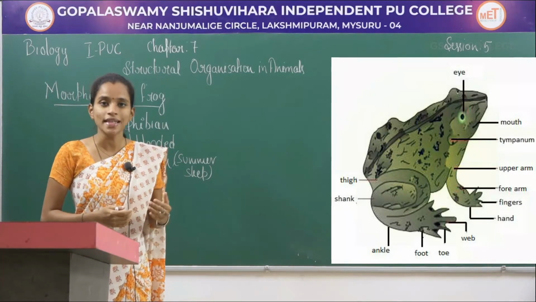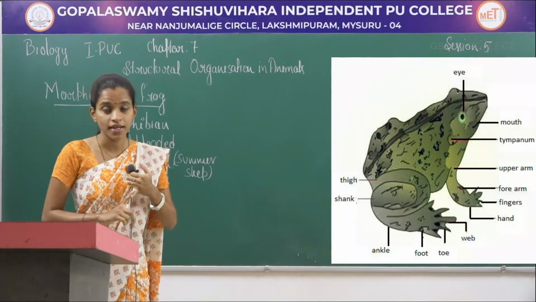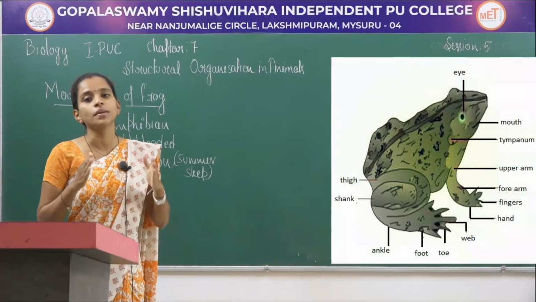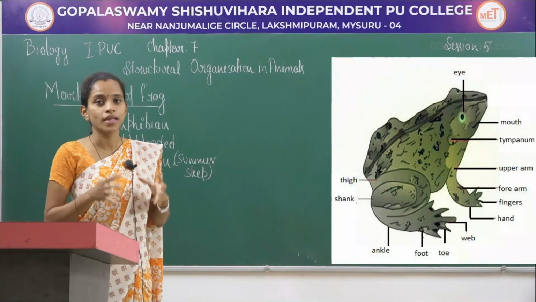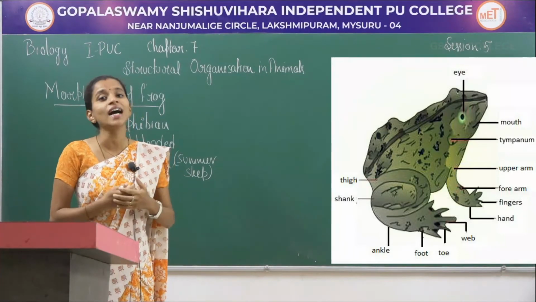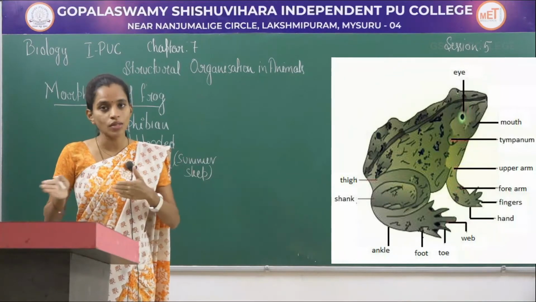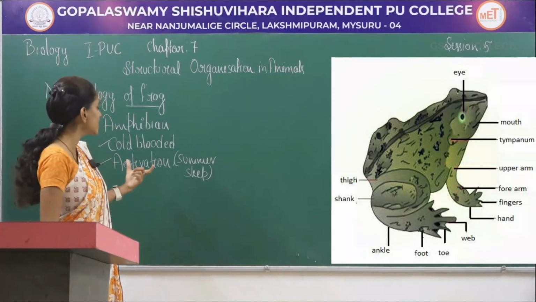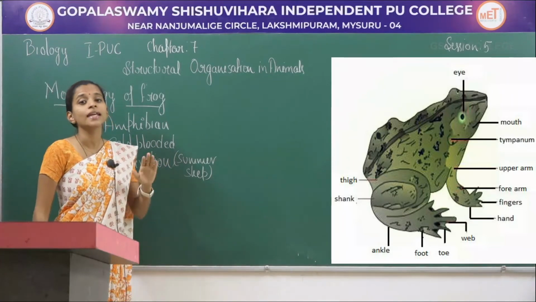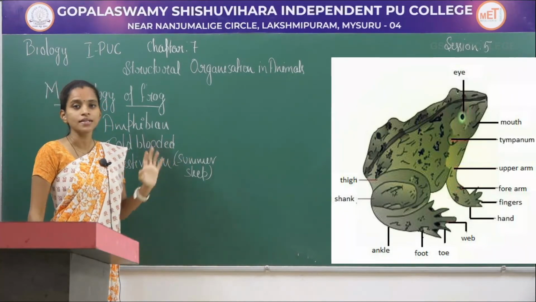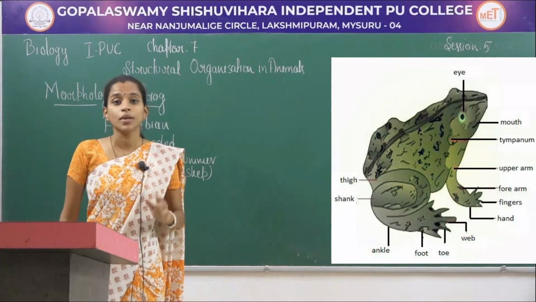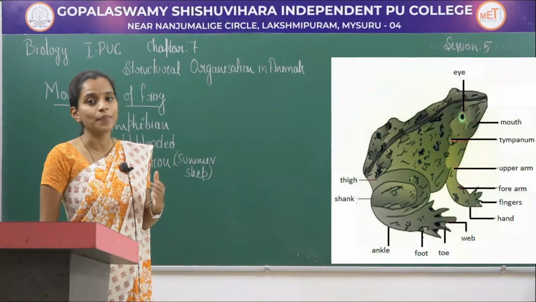So while they sleep, their respiratory rate, their circulatory rate, their metabolic rate, everything will be reduced so that they won't be feeling any hunger or anything. So their whole season sleep won't be disturbed. That is why aestivation helps them in overcoming the summer season. Some of the few breeds also undergo the sleep in the winter season, what is called hibernation.